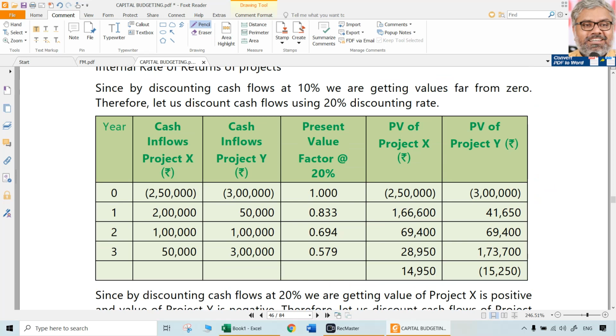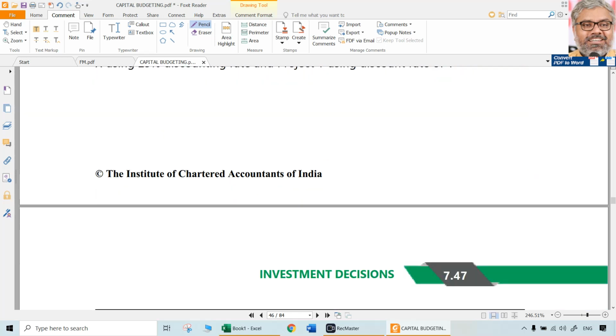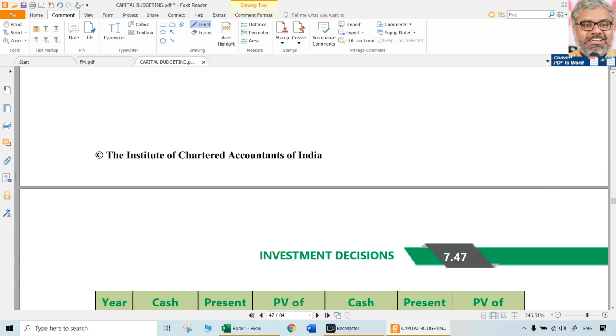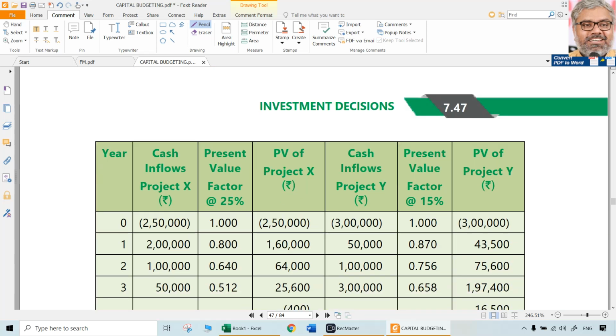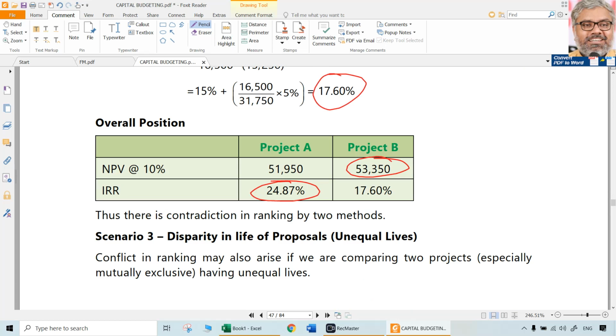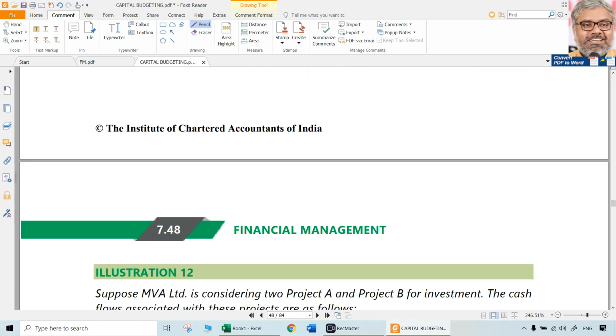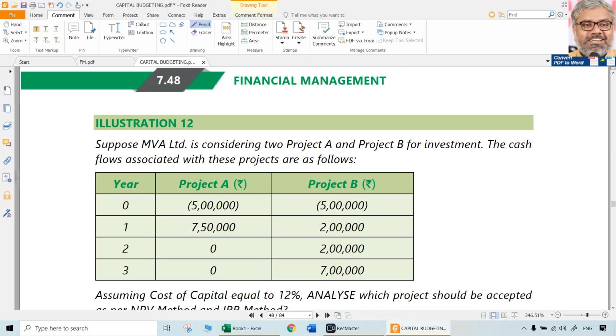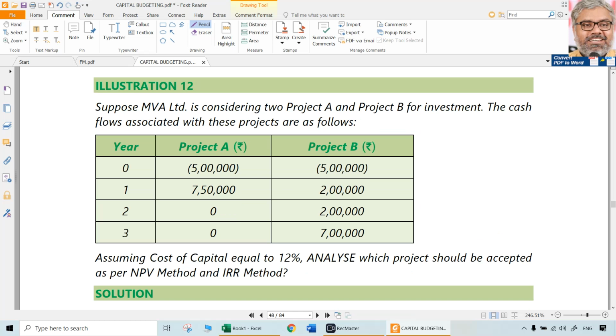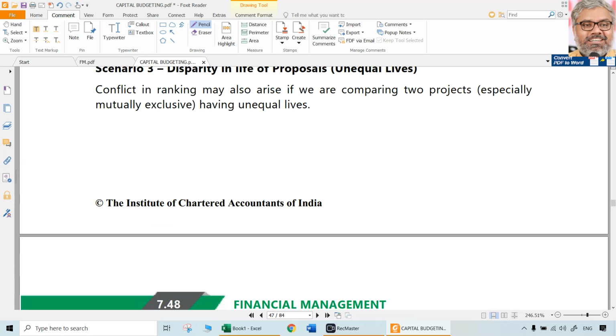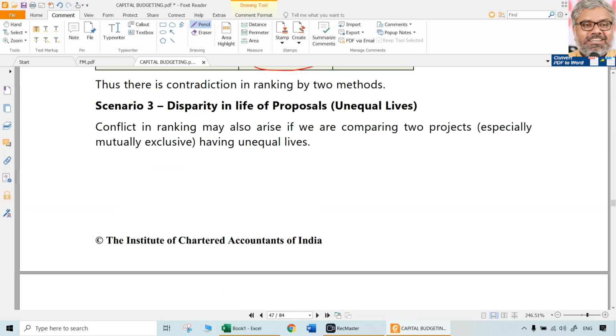So with that assumption, a project whose cash flows are more in the beginning than later will have higher IRR, and the project which has more cash flows in the latter part of its life will have lesser IRR. That is another situation where we have the comparison between NPV and IRR.